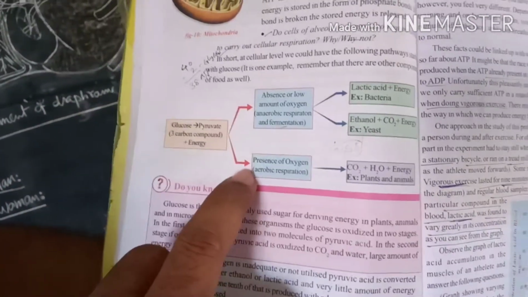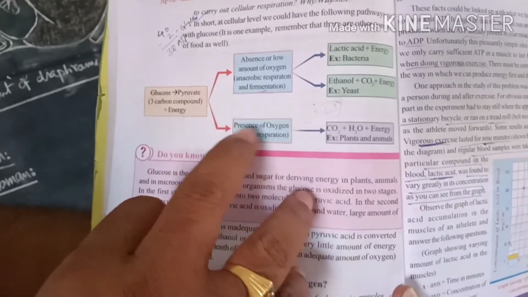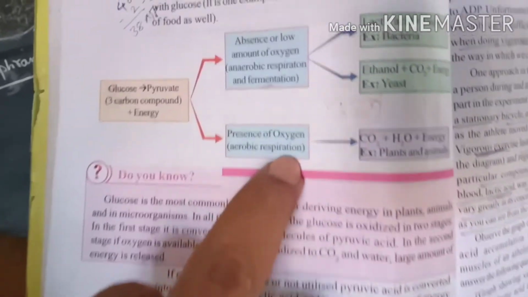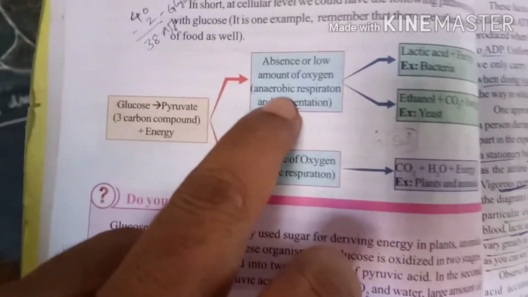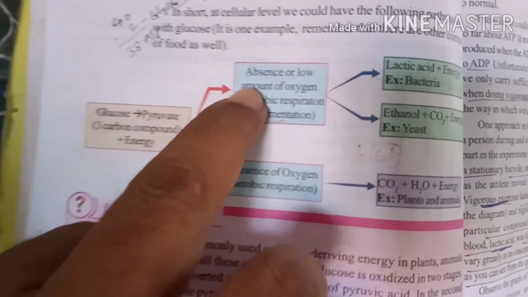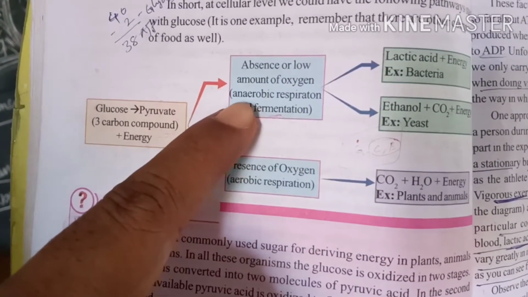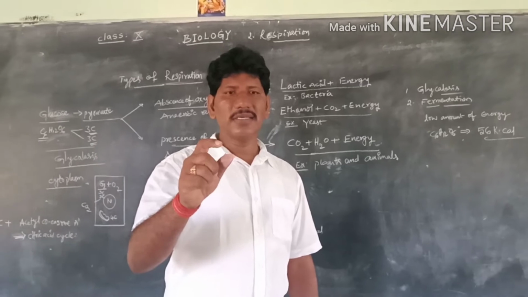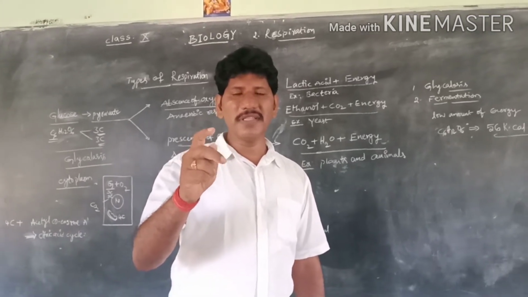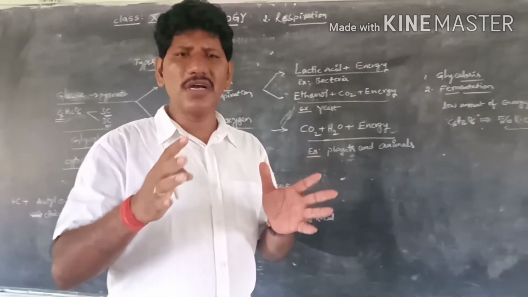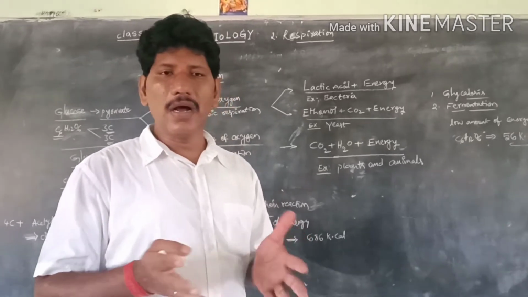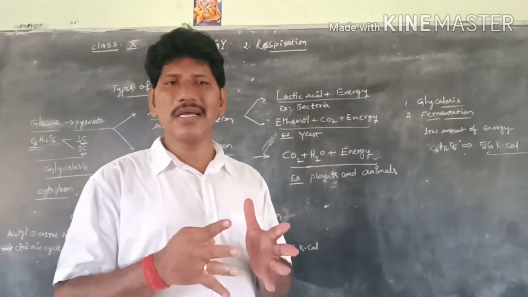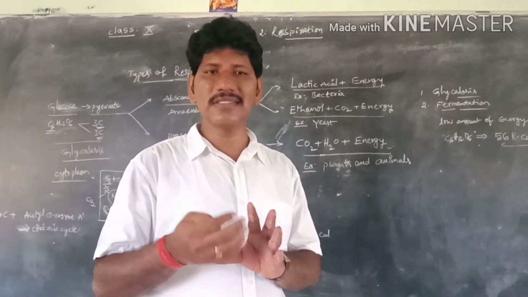In the presence of oxygen, it is called aerobic respiration. In the absence or low amount of oxygen, the respiration is called anaerobic respiration or fermentation. Regarding respiration, the amazing fact is that we feel most of the living world can respire in the presence of oxygen, but surprisingly, in the absence of oxygen also, some organisms sustain and survive.